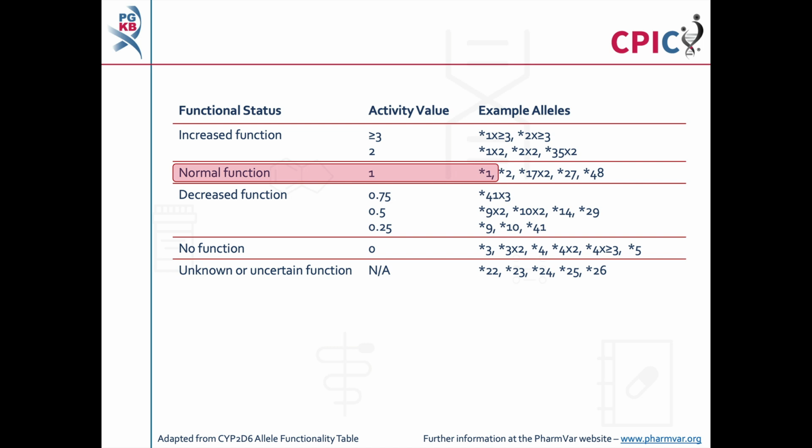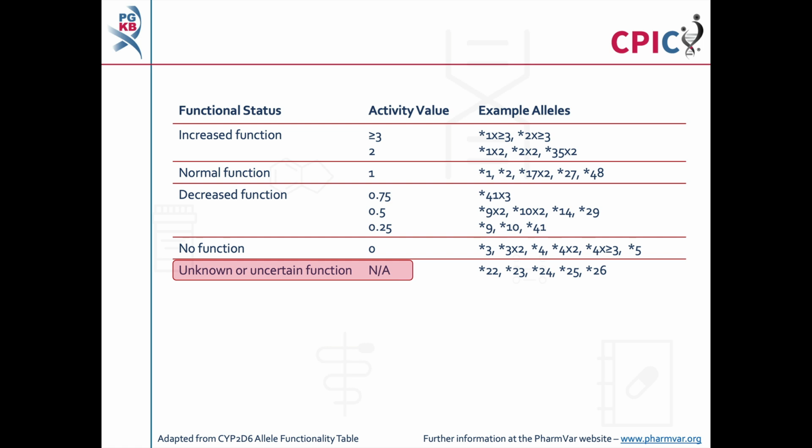It is strongly recommended that you consult the full allele functionality table, as it gives further examples of alleles with their activity values. In addition, the supplementary material for the guideline provides more information on interpreting CYP2D6 genetic test results, as well as limitations and caveats that should be considered. Be aware that some CYP2D6 alleles have an unknown functional status and should be interpreted with caution on a genetic test. In addition, an important caveat for all genotyping tests is that any alleles which are not detected in the assay are designated as star 1.